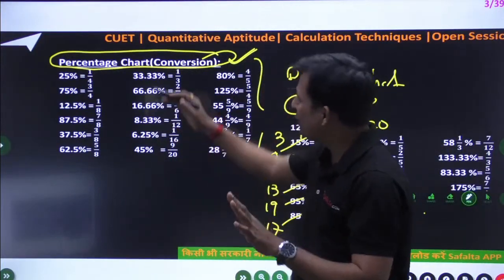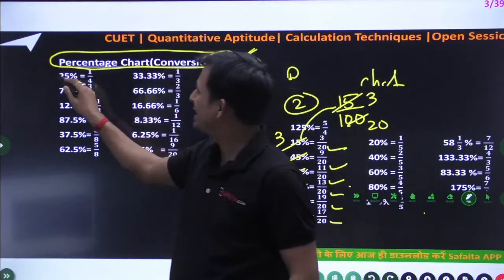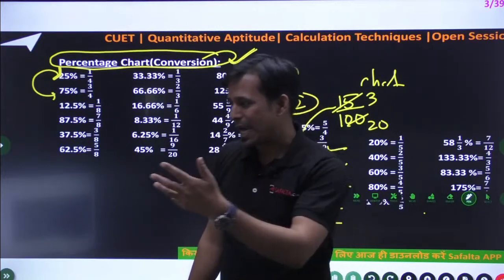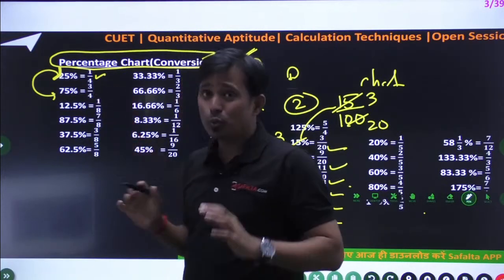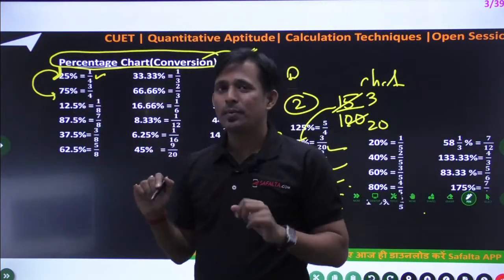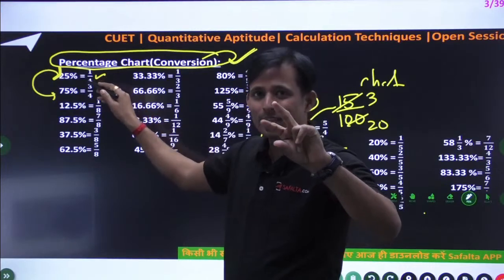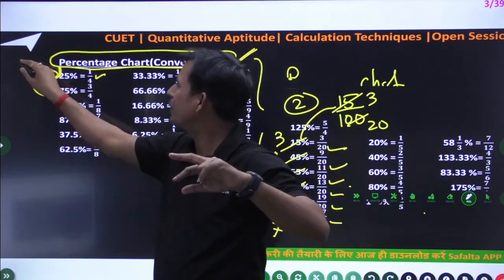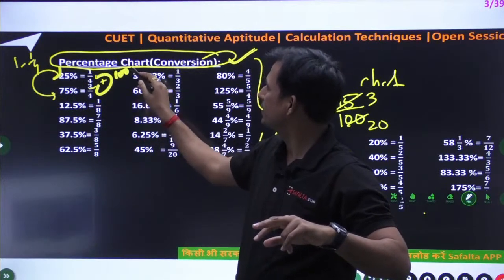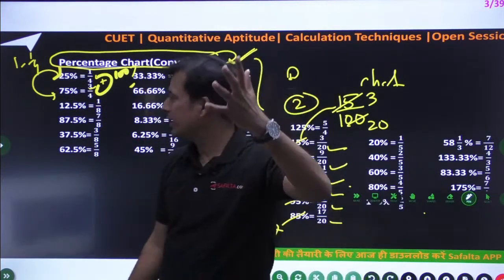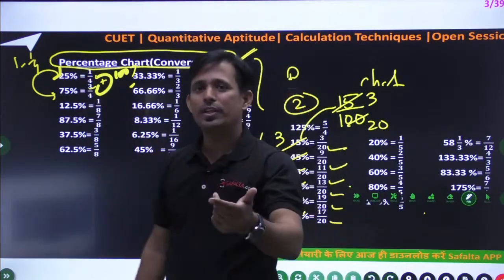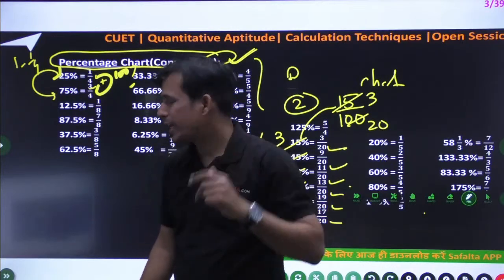Similarly you can connect all charts, but I am going with this chart because you know 25% is what? That is 1 by 4. Yes, 1 by 4 is 25%, and you know total 100% is 25 plus 75. So the remaining is 1 minus 1 by 4, which is 3 by 4. You can add these two and get 100%. Very simple, na? You can connect these two, 25% and 75%, thrice of 25%. Correct.